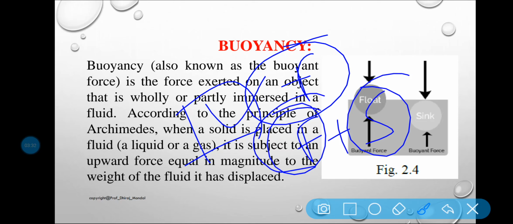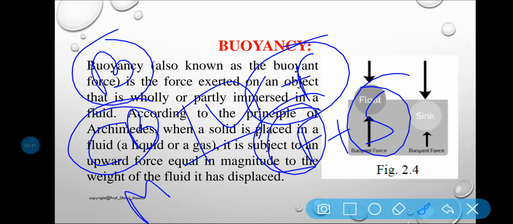Thus the chapter will include buoyancy, center of buoyancy CB, metacenter M, metacentric height, analytical method for determining the metacentric height, condition of equilibrium of a floating and submerged body, and experimental method for metacentric height.